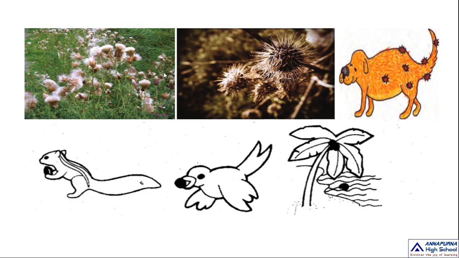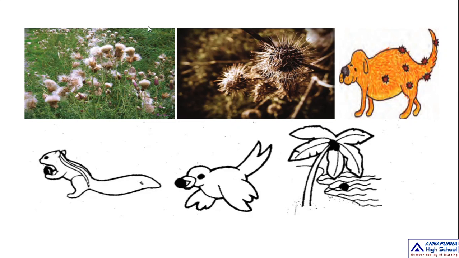So here these kinds of seeds, dandelion. These kinds of seeds move through air. That means it moves from one place to another by the air. So when the air blows, automatically these seeds move from one place to another. See, in summer season we also see some different kinds of cotton fiber. It moves from one place to another. That means it is moved through air.